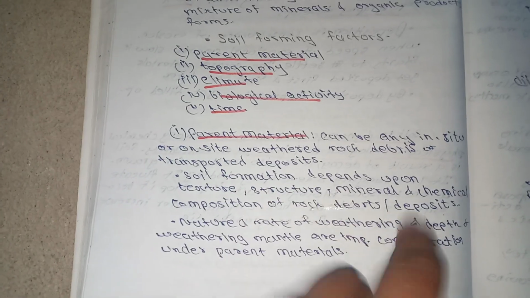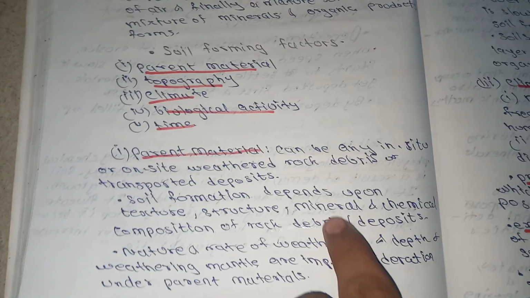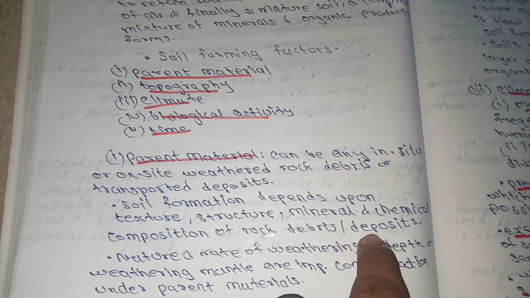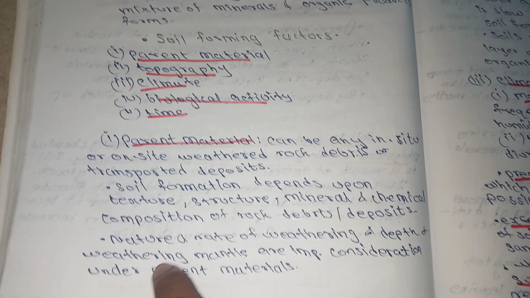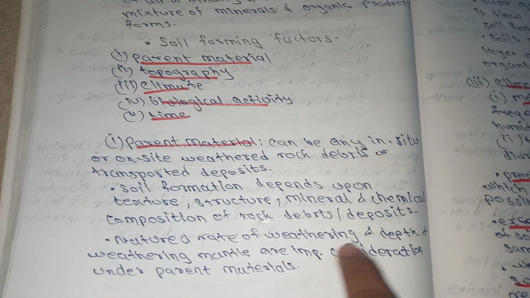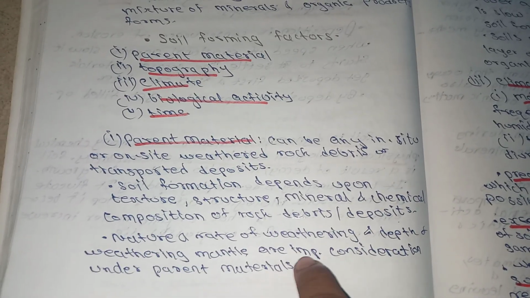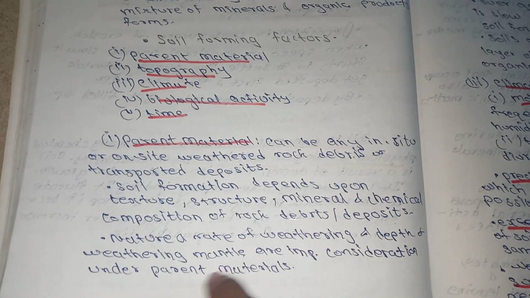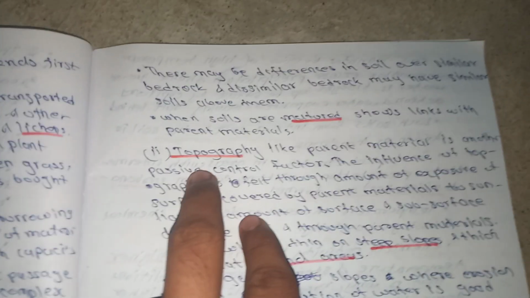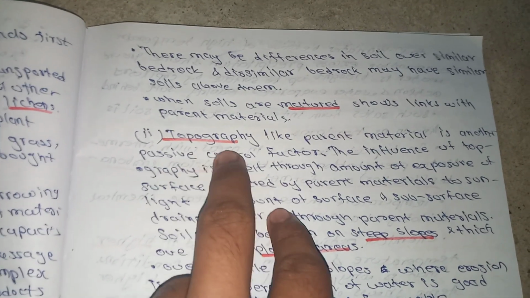Soil formation depends upon the texture, structure, minerals and chemical composition of rocks, debris and deposits. The nature and rate of weathering and the depth of the weathering mantle are important considerations under parent materials. Now we will discuss the second point, which is topography.